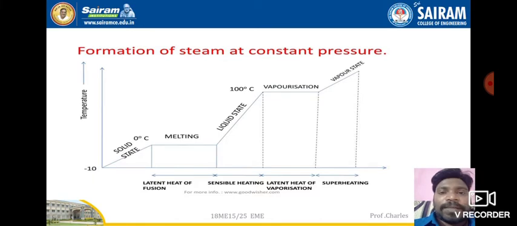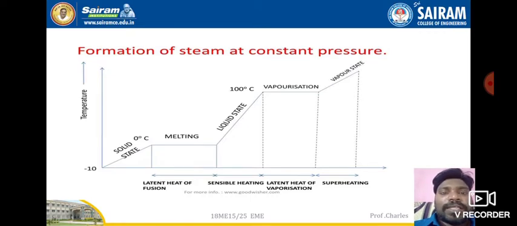Once the vaporization process completes and reaches the maximum state, that is nothing but dry saturated. That last point, at the end of the vaporization, is nothing but dry steam, also called dry saturated steam. And then when we supply the superheating process, the temperature will slowly rise. That means dry saturated steam will slowly be converted into superheated steam.